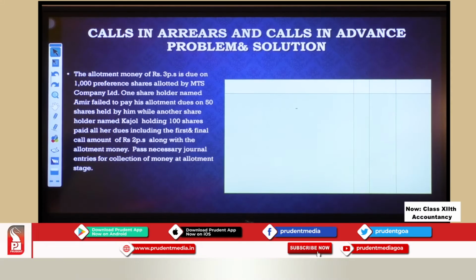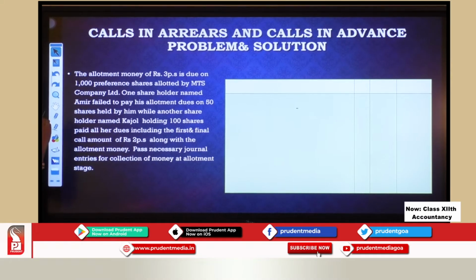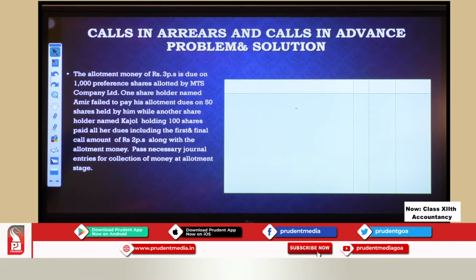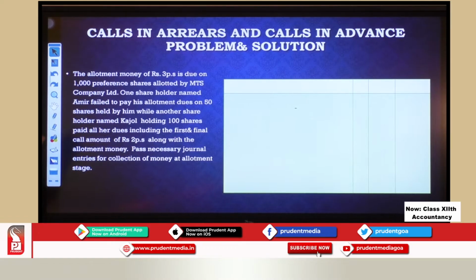So let us see. The allotment money of rupees 3 per share is due on 1000 preference shares allotted by MTS Company Limited. So 1000 shares were allotted by MTS Company Limited.